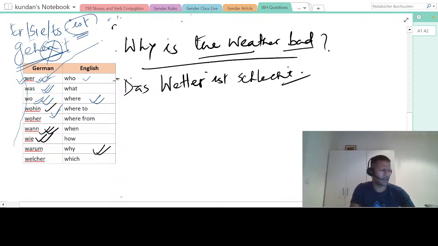The weather is bad because it is raining. Es regnet. Yeah, it rains outside, you can say. So now I'm saying, why is the weather bad? Because it is raining, that's why it is bad. But the question is, why is the weather bad? So who will make this sentence? Already we know why is warum.